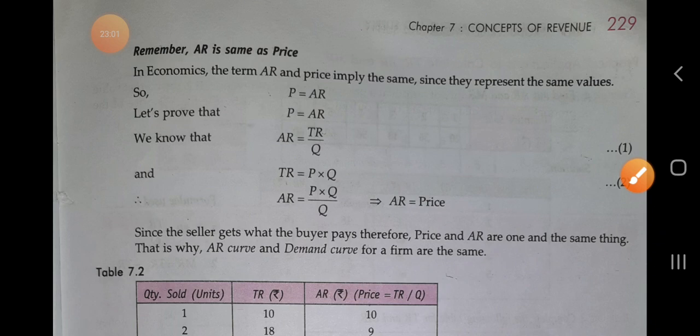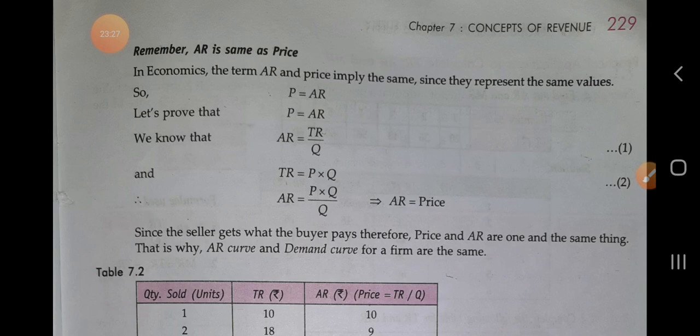Okay, simple, na? That's why we say the average revenue is just equal to the price of the commodity, because here we have proved that price is equal to the average revenue. Whenever we calculate the average revenue, it is the per unit income received by the producer of the commodity.